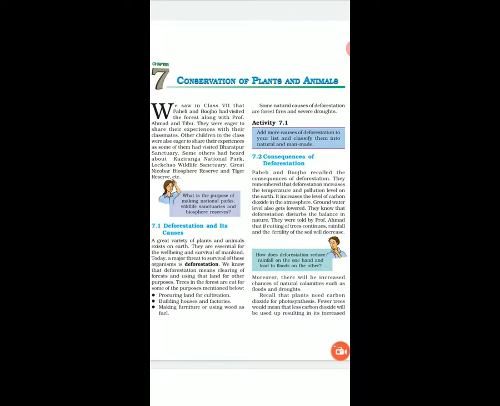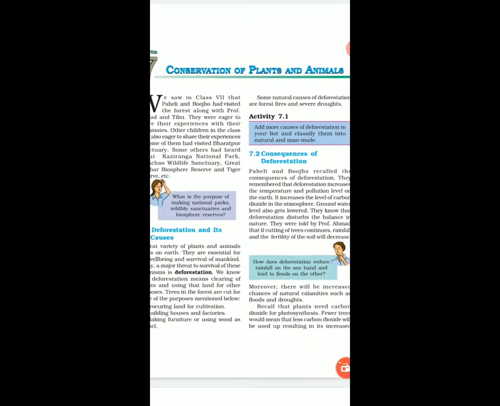If we destroy the forest, a wide range of animals and plants may be destroyed. क्योंकि वो कहाँ जाएंगे? Deforestation means the clearing of forest and using that land for other purposes. So trees are cut off for procuring land for cultivation or building houses or factories or making furniture. So this is deforestation and its causes.